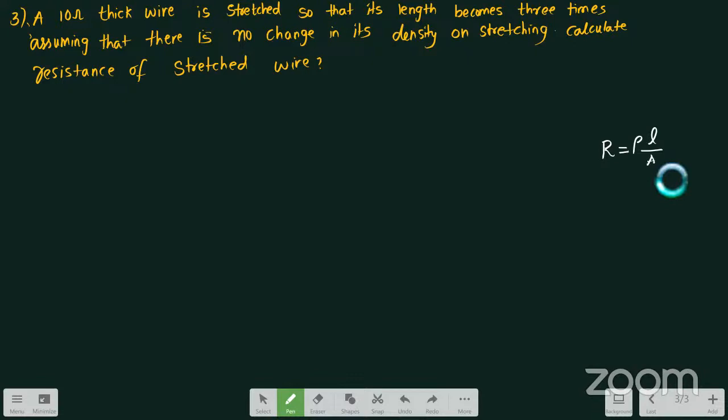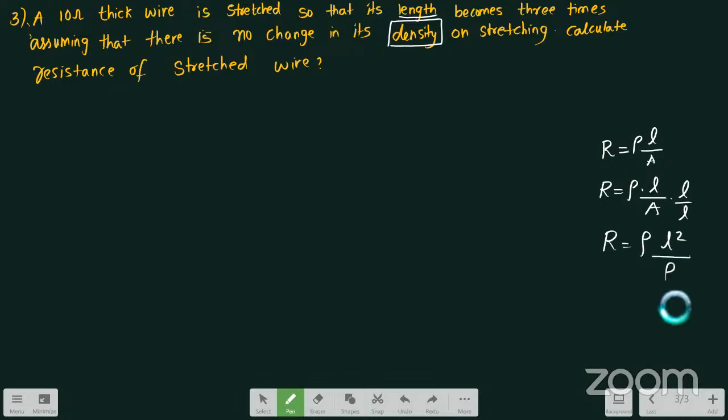But here it is told that the density is remaining constant on stretching. So in order to keep the density constant, what is changing here? Its length is changing. So I'll be multiplying and dividing by length. R is equal to rho L by A into L divided by L. So R is equal to rho into L square by area into length, and area into length will become density.